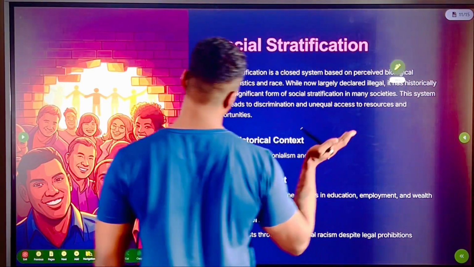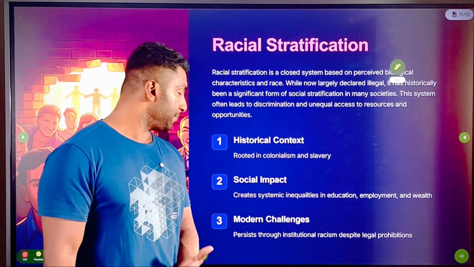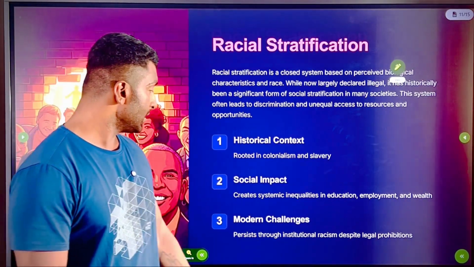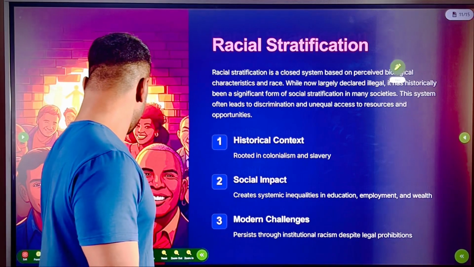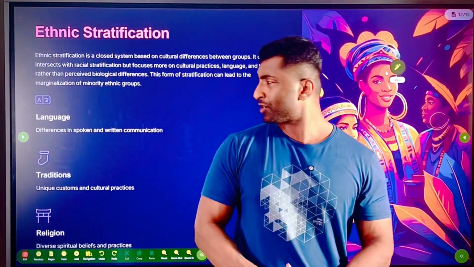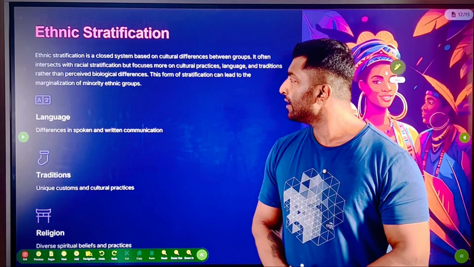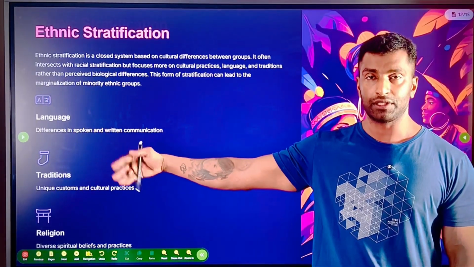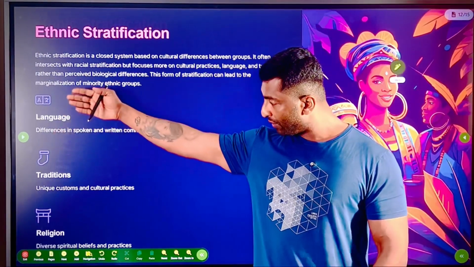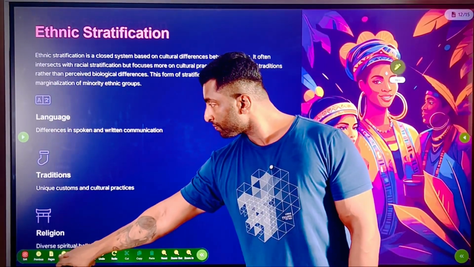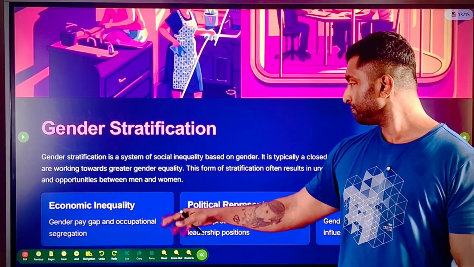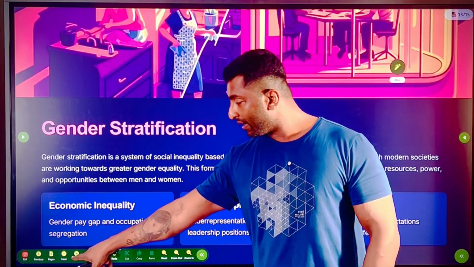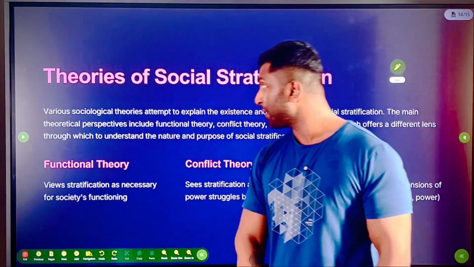Racial stratification. So here it is again based on biological criteria rooted in colonialism and slavery. We have already discussed this. Social impact, modern challenges, all these we have covered. So there is nothing much to discuss apart from whatever we have discussed in detail. Ethnic stratification again, ethnicity, which is a culture formed over a period of time, with distinct language, tradition, religion. Gender stratification and the issues: political representation, social norms, economic inequality. Guys, all these I have discussed already, that's why I'm skipping this.